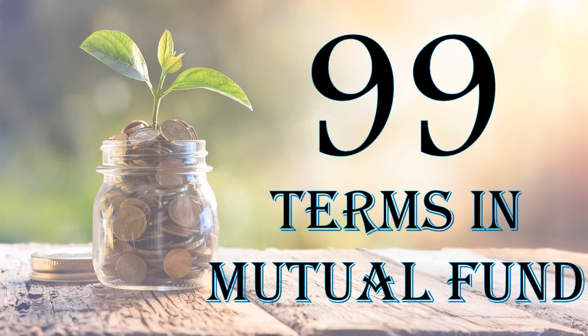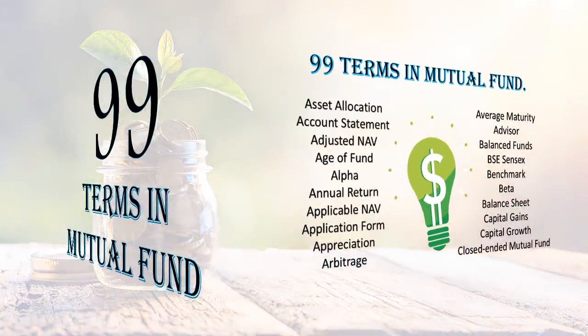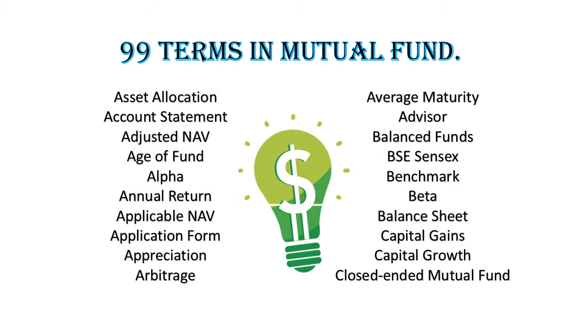Hello everyone. Today we are going to see 99 terms used in mutual funds. Asset allocation. Division of an investment portfolio among different categories such as equity, fixed income, liquid, gold funds, etc. It depends on age and ability to tolerate risk.